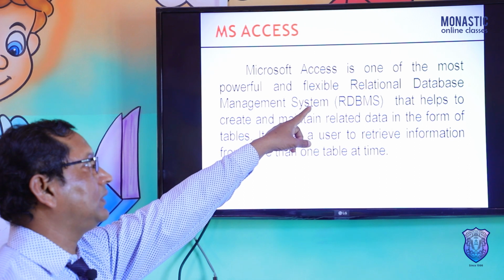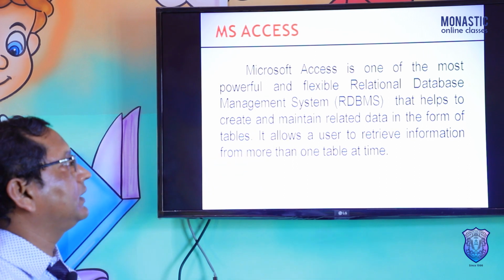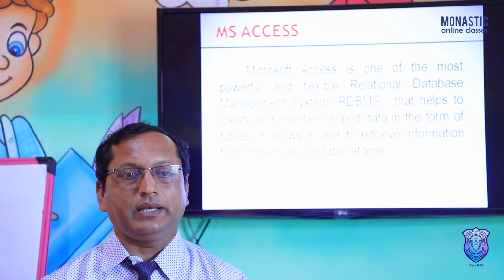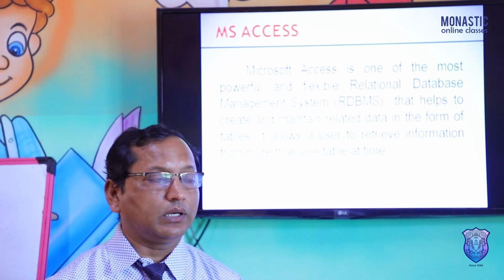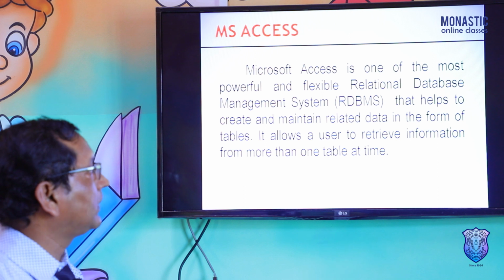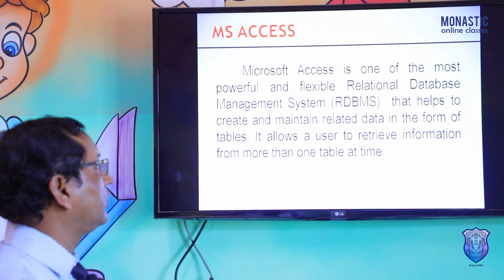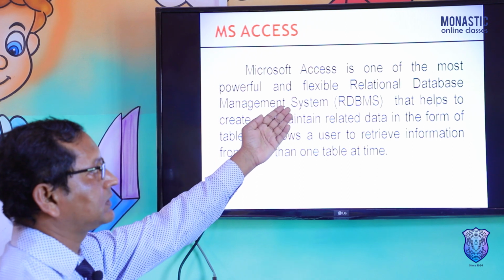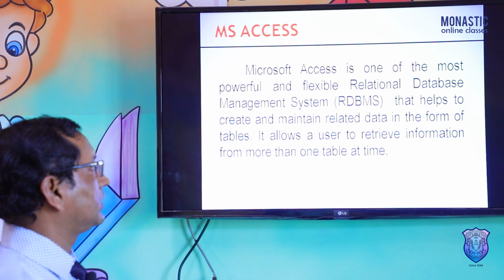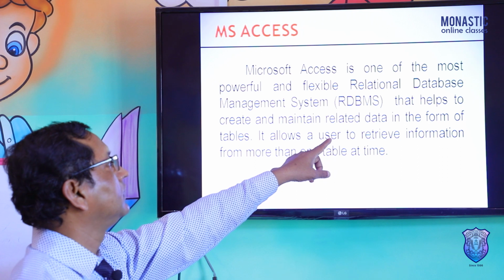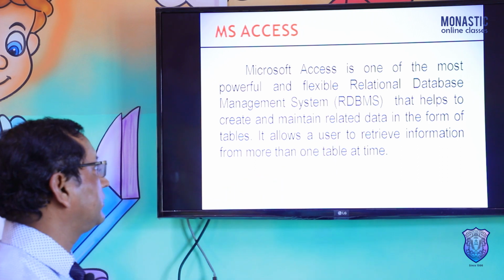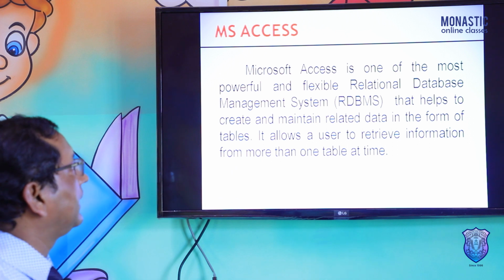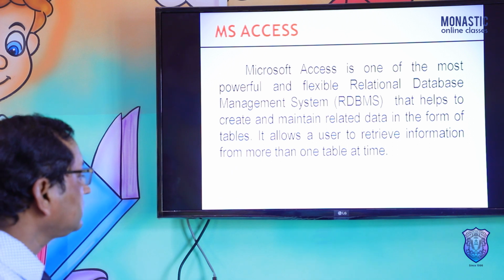And it is flexible in this sense: this application can be used on any computer with a Microsoft Windows based operating system. We can retrieve information from multiple tables whenever there is a relationship.